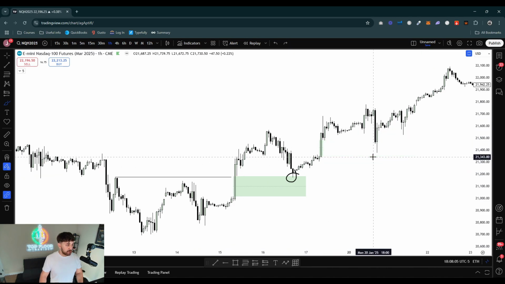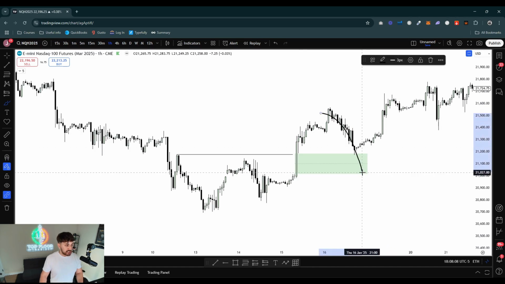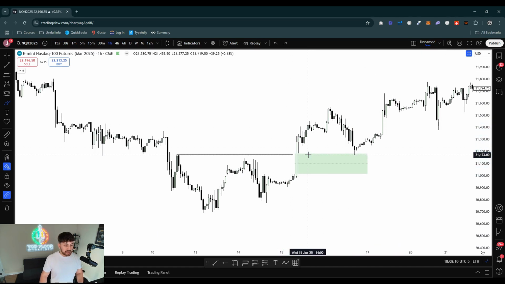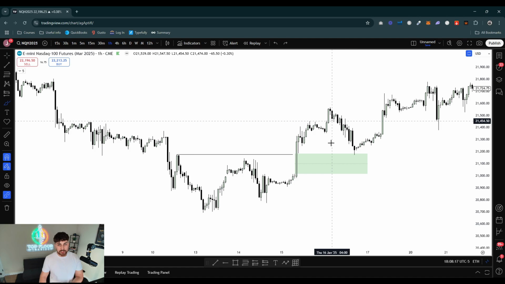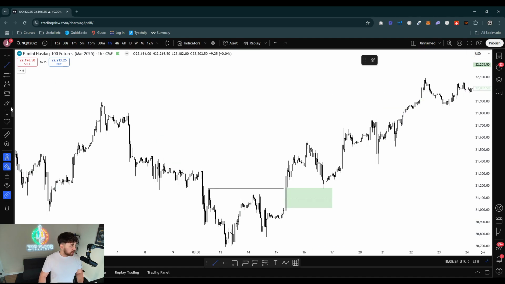Now, sometimes you won't always get a retracement back down into this fair value gap. Sometimes price leaves it, right? But if it does come back down to it where it broke the highs, then it needs to respect it. And now you might be wondering, okay, well, this little fair value gap here, this bearish one, right?